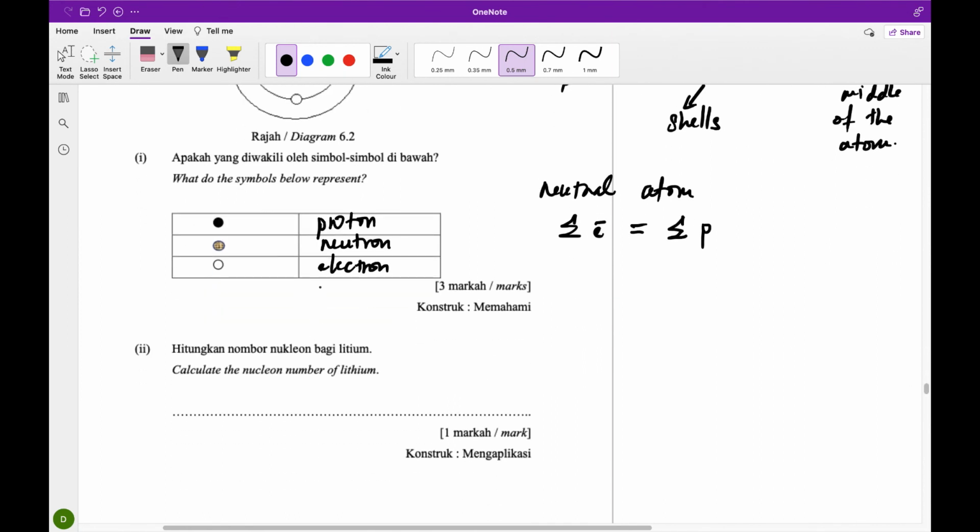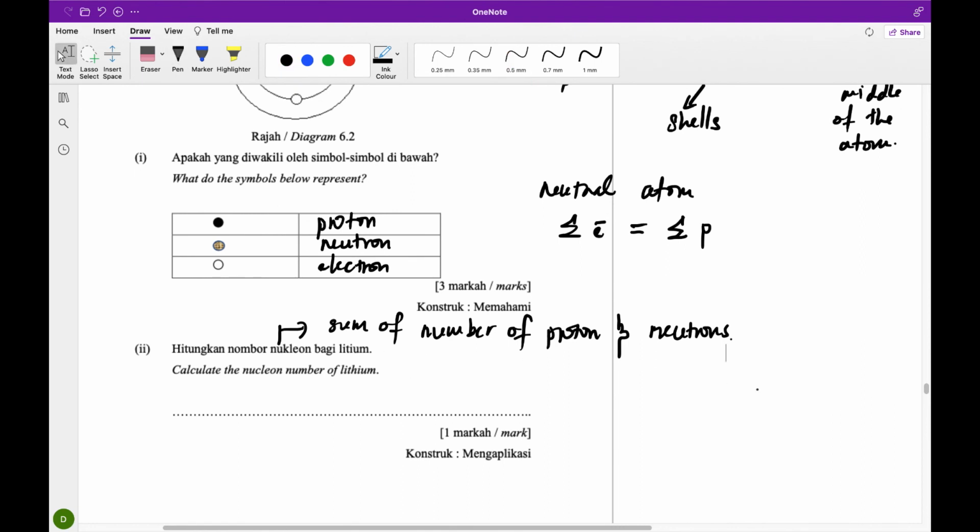Now we can calculate the nucleon number. The definition of nucleon number is the sum of the number of protons and neutrons in the nucleus of an atom. Normally we must memorize the definition. It is important, as it has been tested quite a number of times in the exam.